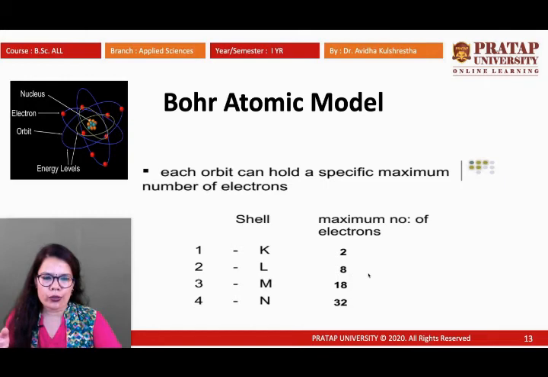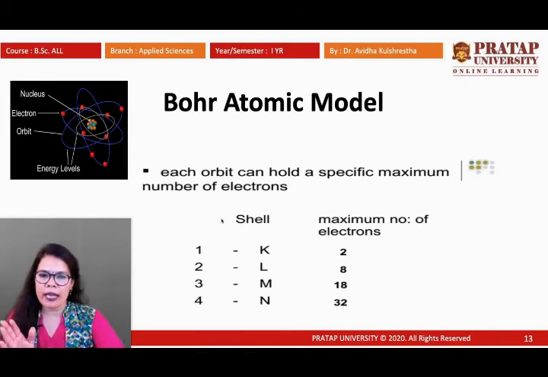And 2n squared means 2 into n squared, where n is the number of the shell. 2 into 2 squared is equal to 8, so in the second shell, 8 electrons will move. 2 into 3 squared is 18, and 2 into 4 squared is 32. So 2, 8, 18, 32 are the magic numbers which are responsible for the orbit or shell where electrons are found.